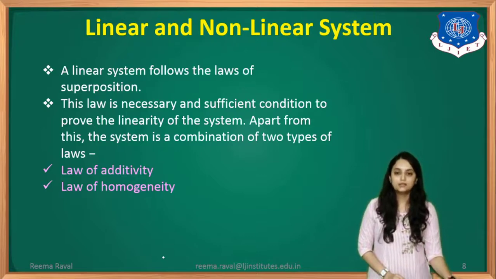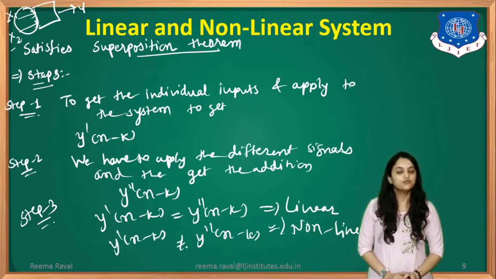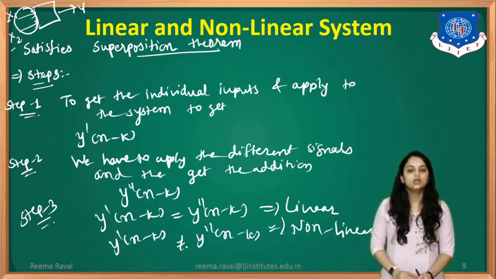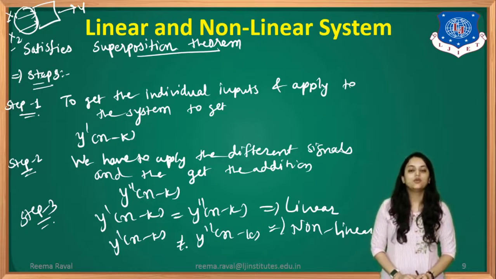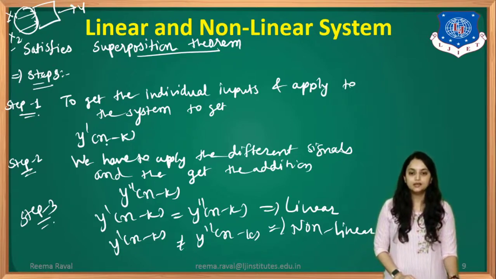Let us see the steps to check whether the system is linear or non-linear. So first main condition is that it must satisfy the superposition theorem. What is the first step? So here, to get the individual inputs, we will get the individual input function and it will be applied to the system to get the function which we will denote as y dash of n minus k. Step number 2 is that we have to apply the different signals and get the addition which will denote as y double dash of n minus k.